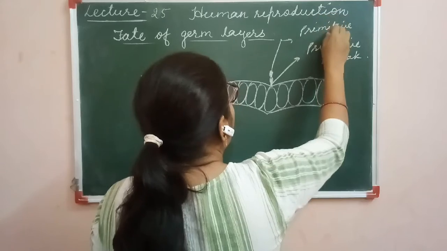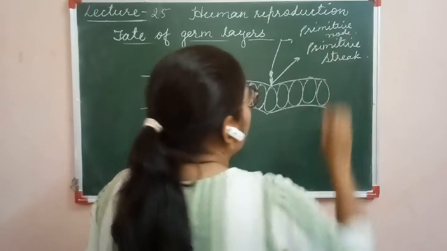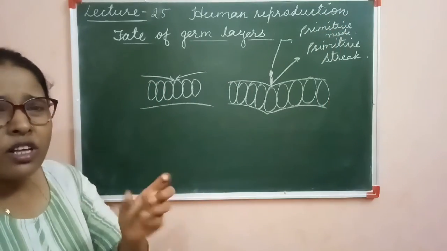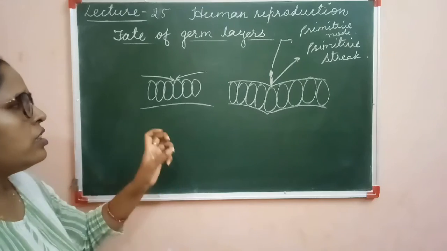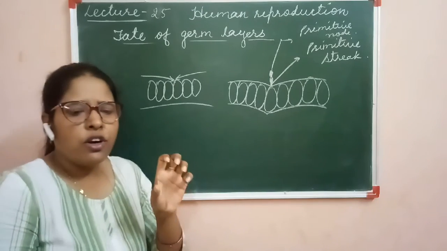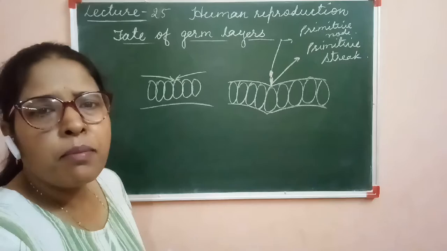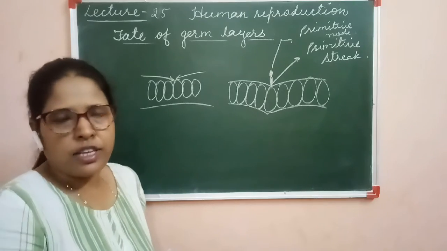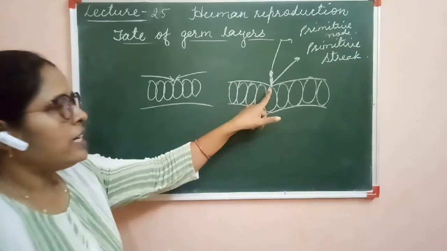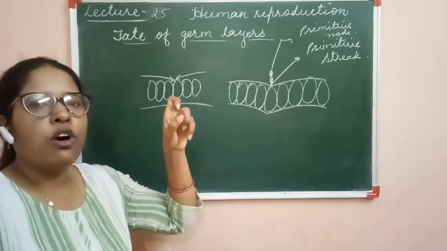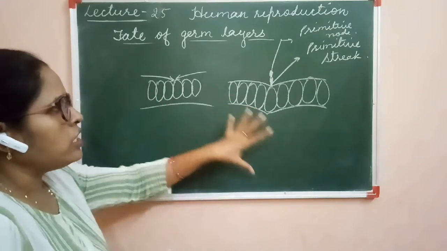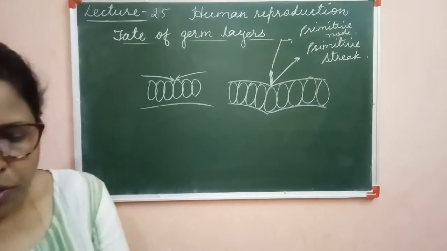Now what is the significance of the primitive streak? It will determine the bilateral symmetry of the organism, and during gastrulation the primitive streak is formed.